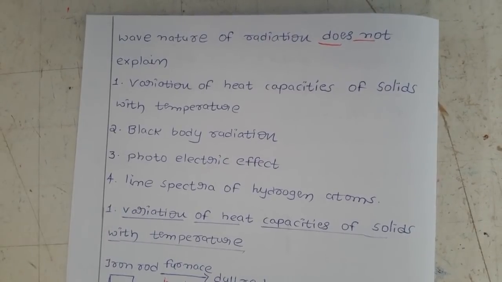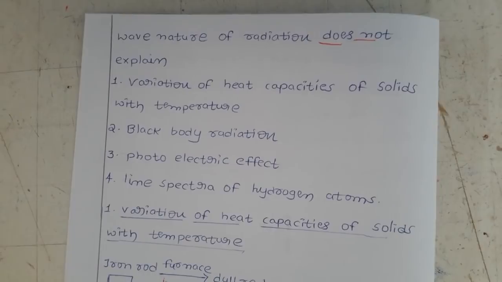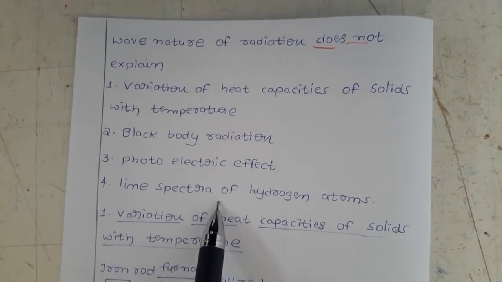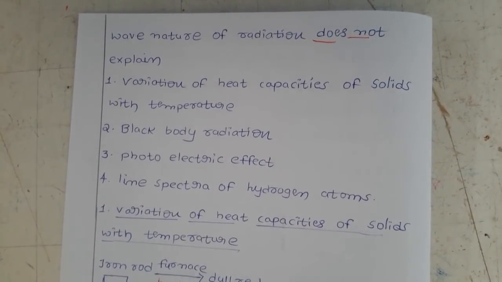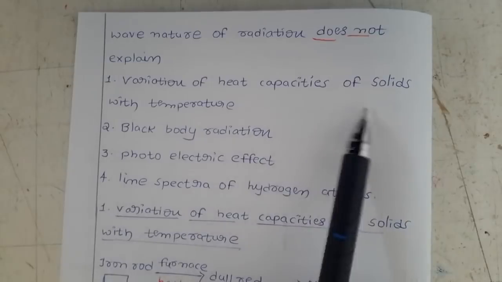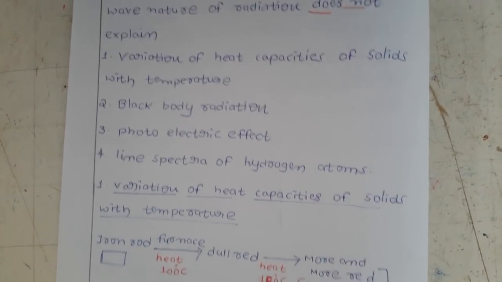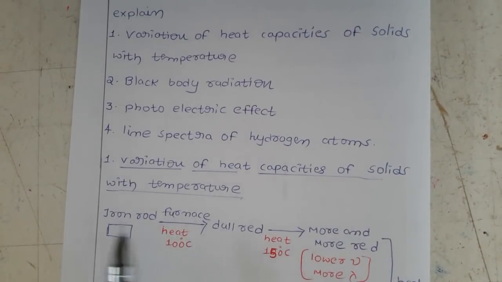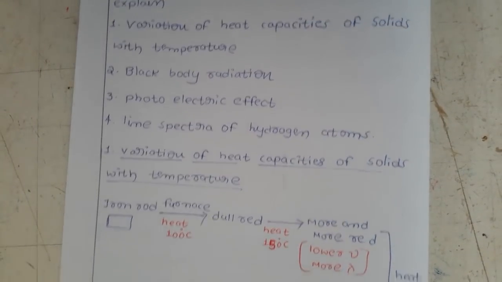But if it had only wave nature, we would not be able to explain these other things with wave nature. Now let us discuss each phenomenon, each topic, one by one. First, variation of heat capacities of solids with temperature. What is that?